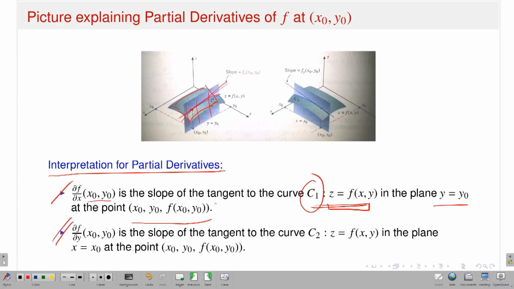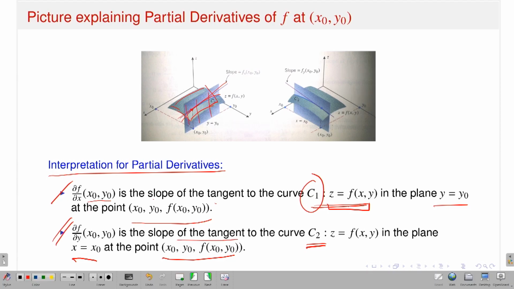What about del f del y at the point x naught, y naught? A similar thing happens, because I am talking about the partial derivative of f with respect to the y variable. That means I have to keep the first variable fixed, that means x is equal to x naught. Then consider the surface z is equal to f of x y, and since the first variable is fixed, consider the plane x is equal to x naught. The plane x is equal to x naught and the surface z is equal to f of x y will cut in a curve that I am denoting as C2. Now consider the point x naught, y naught, f of x naught, y naught. This is nothing but the slope of the tangent at that point.